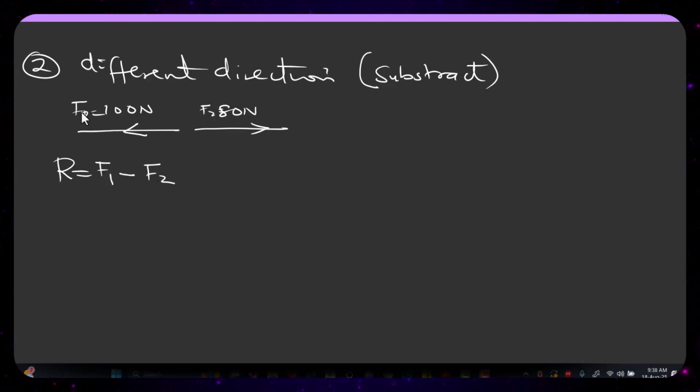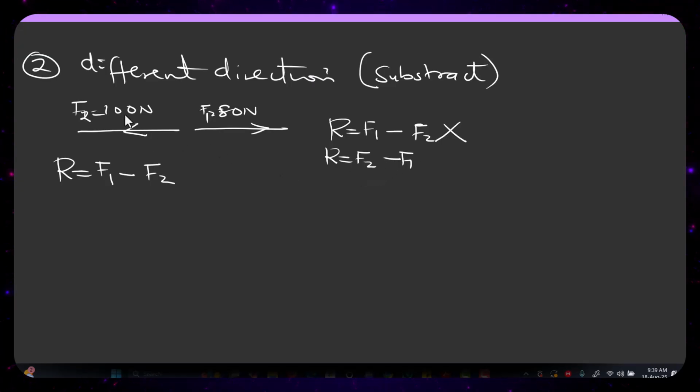Please let me warn you against one thing. Assuming this one is F2 and this one is F1, and I'm asked to get a resultant, should I say the resultant is F1 minus F2, where my F1 is 80 Newton and my F2 is 100 Newton? No, I won't. Rather, I am going to say F2 minus F1. Why?